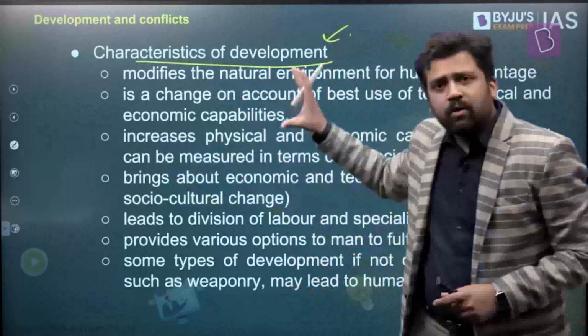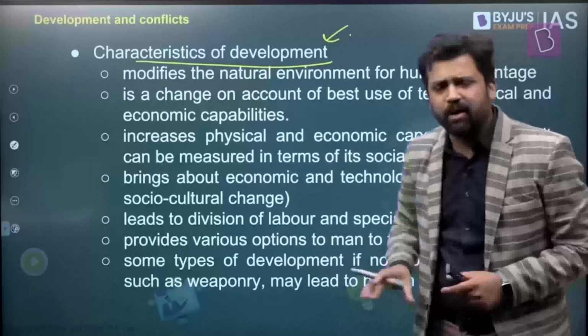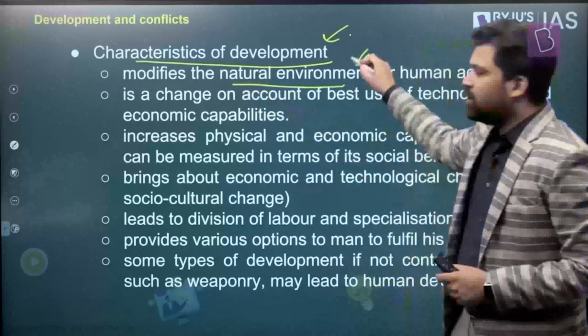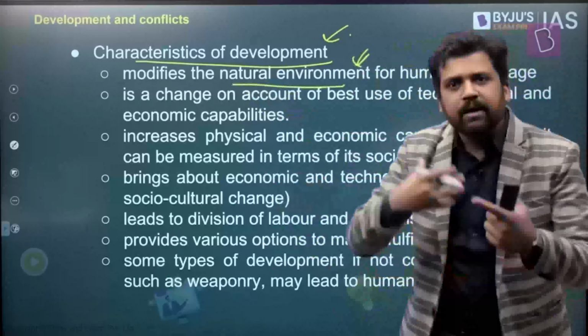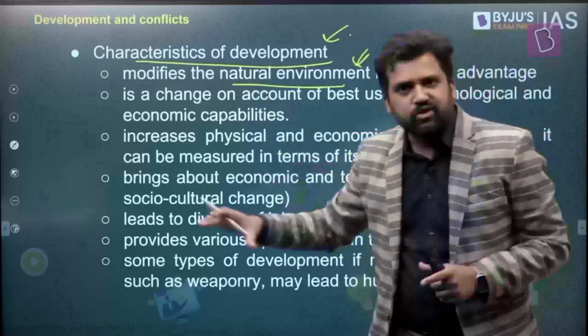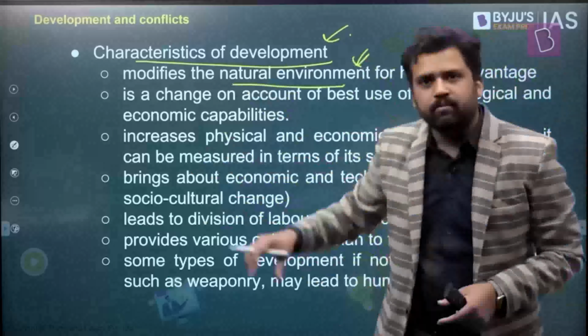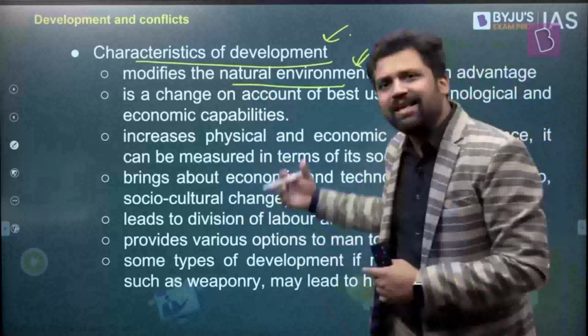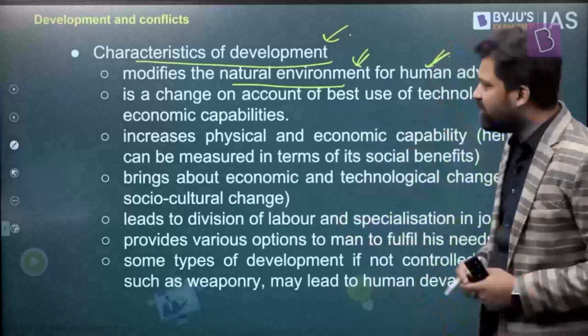Before that, let's see what are some of the characteristics of development. Each point we'll take up one by one. With development, the natural environment that you have is converted so that it will be for the advantage of human beings, right? For example, there is a forest over there. Now, what you are trying to do is create a road or a highway through it so that people can easily commute through the forest. So you are doing it for the advantage of humans.